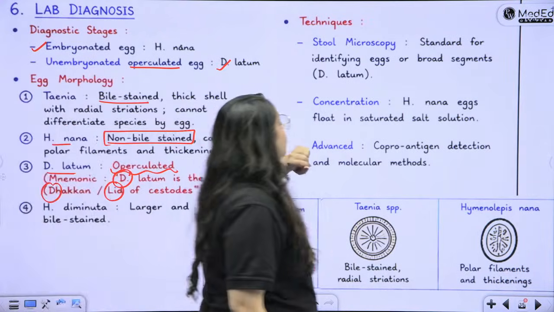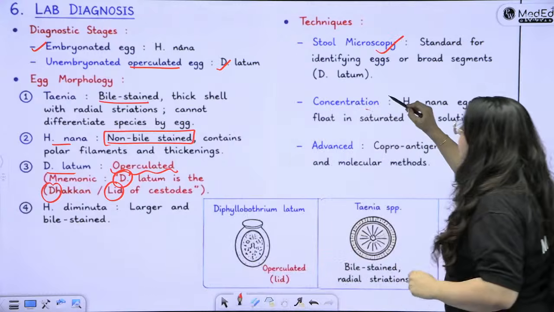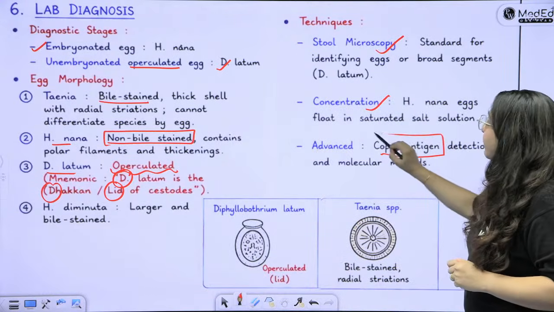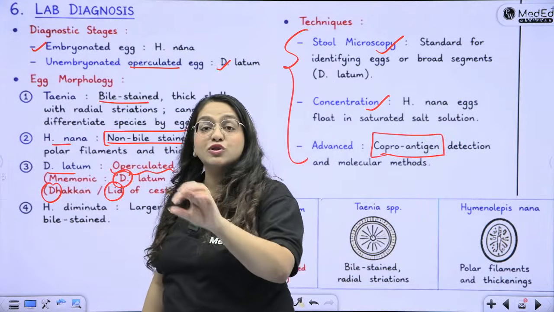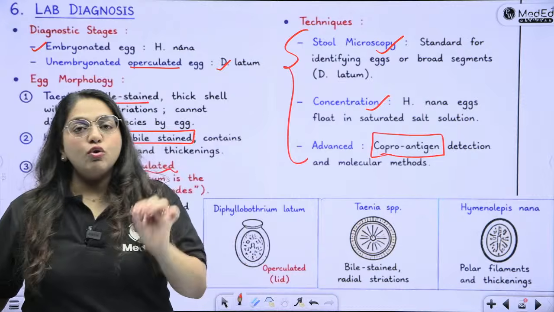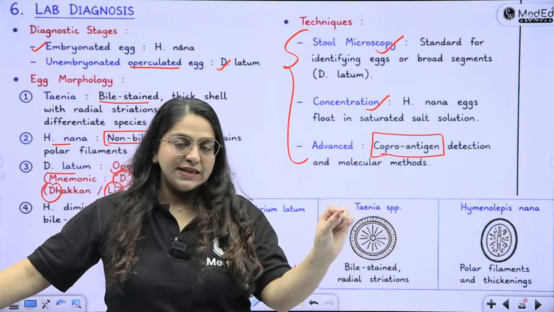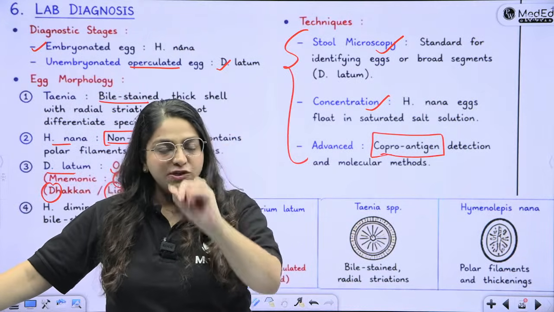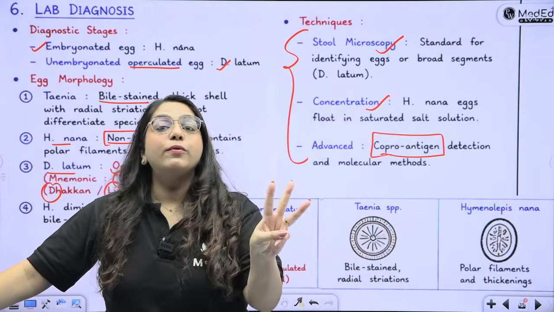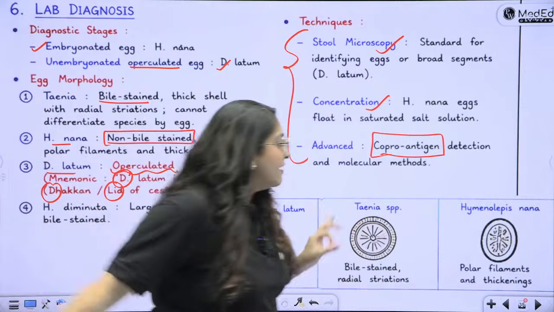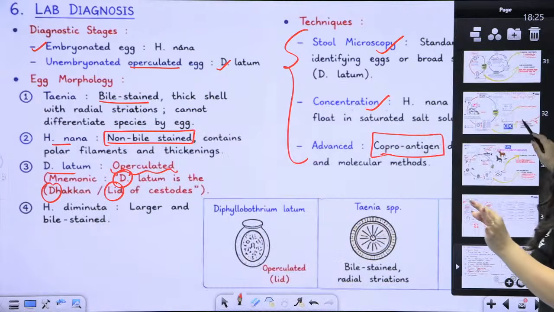Then stool microscopy: you're doing concentration techniques and you can do the copro-antigen detection. This is common for lab diagnosis of all cestodes. So no matter which cestode you are asked in the exam, write this. Write stool concentration, write egg morphology, write copro-antigen detection. That is why we always read in this form, okay?